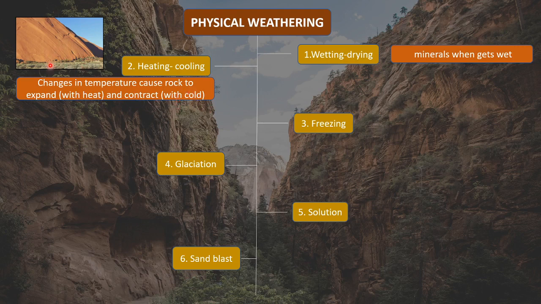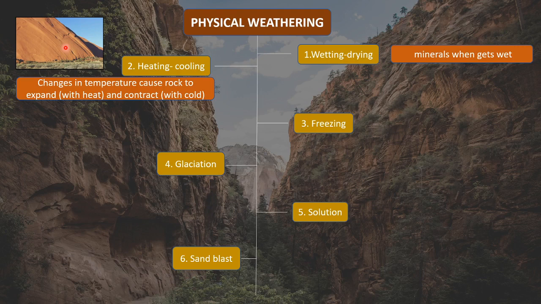So in desert areas, most of the rocks during the day get exposed to very harsh heat, very high temperature, due to which the rocks expand. So when there is higher temperature, the rock expands, and when there is lower temperature, that is during nights, the deserts are extremely cold.